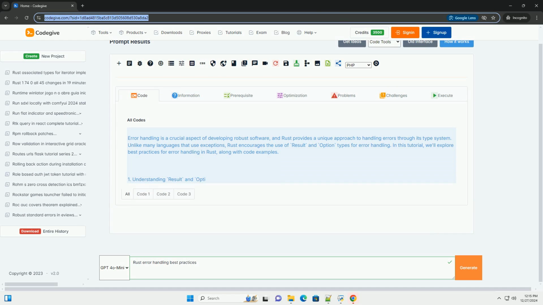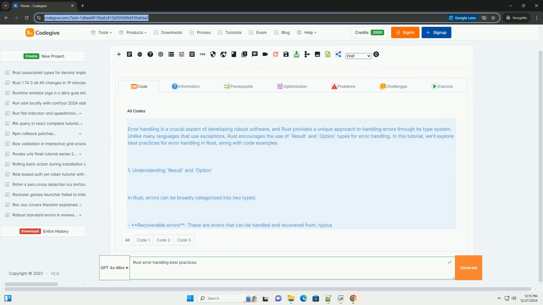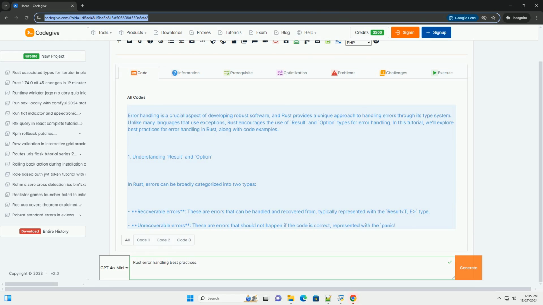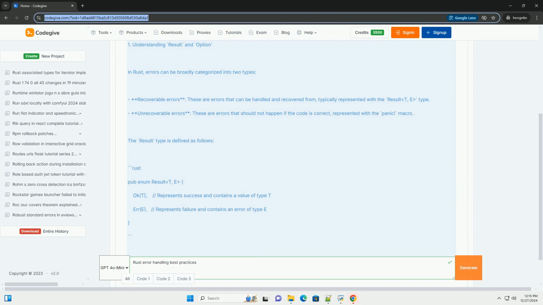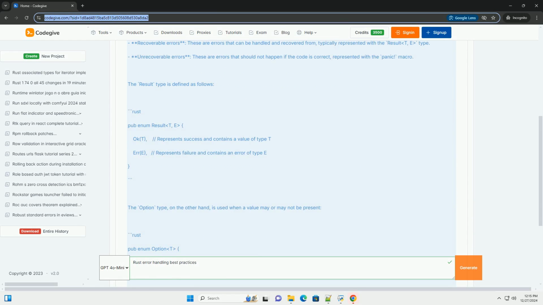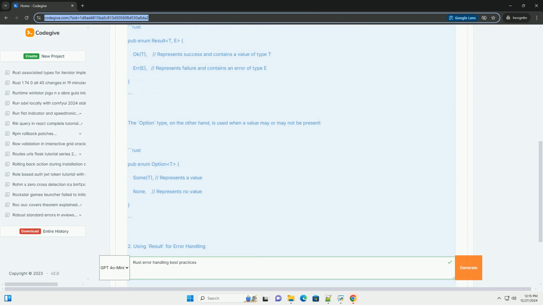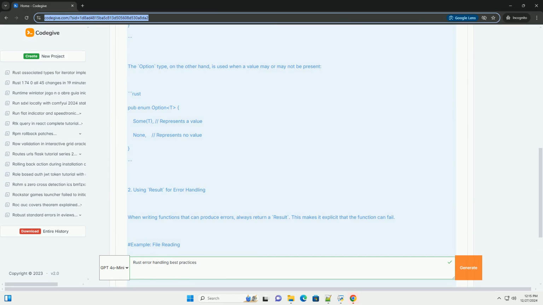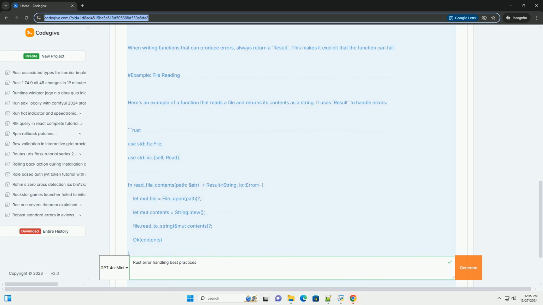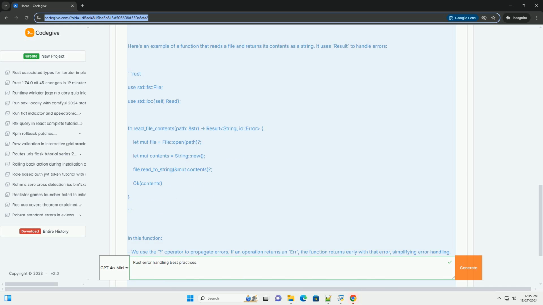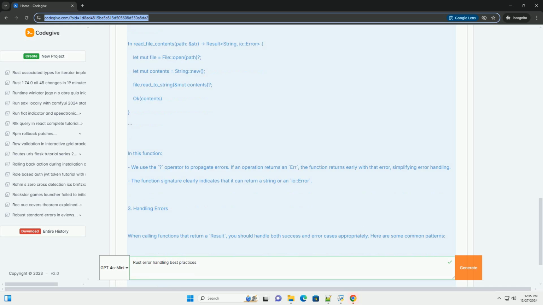Error handling is a crucial aspect of developing robust software, and Rust provides a unique approach to handling errors through its type system. Unlike many languages that use exceptions, Rust encourages the use of Result and Option types for error handling. In this tutorial, we'll explore best practices for error handling in Rust, along with code examples.